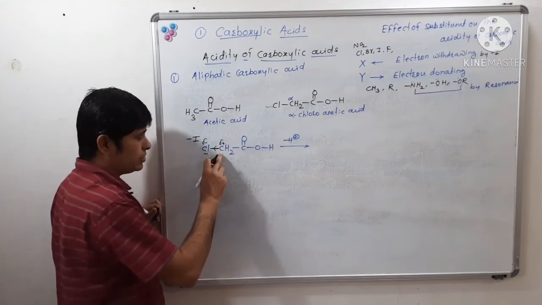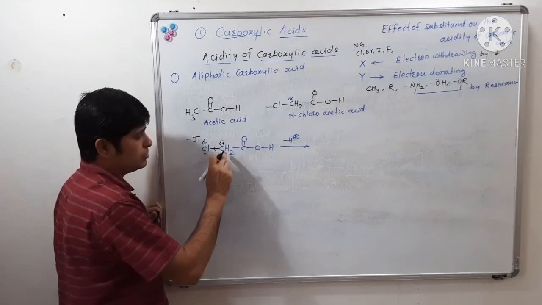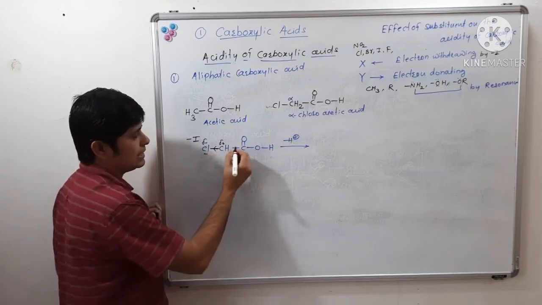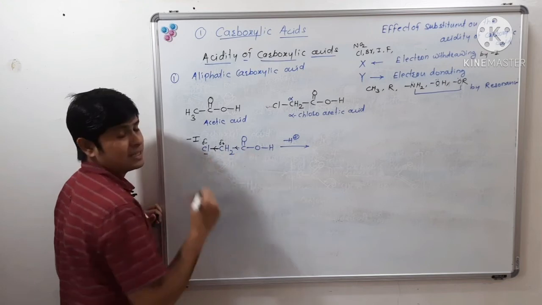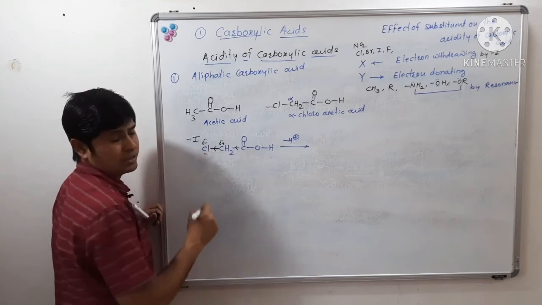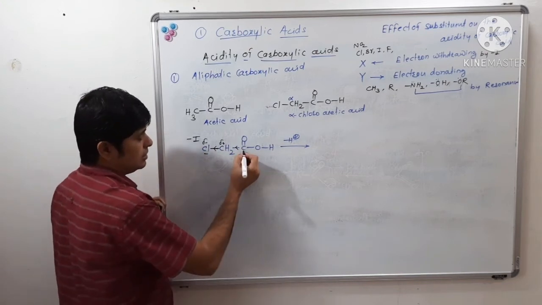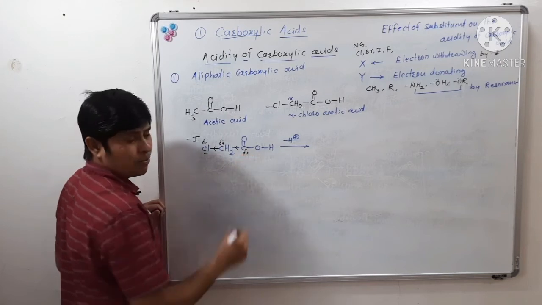To nullify this delta positive charge, this carbon attracts electron density from the next carbon bond. Now that carbon acquires delta positive charge again. To nullify it, it attracts electron density of the carbon oxygen bond, so oxygen bears some delta positive charge.